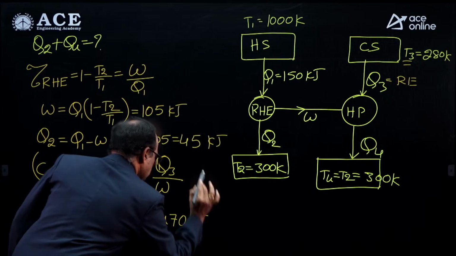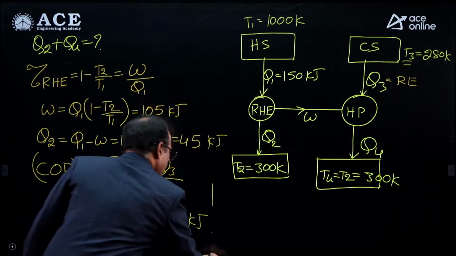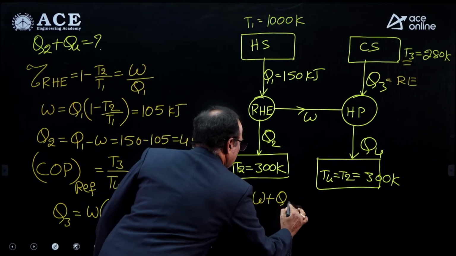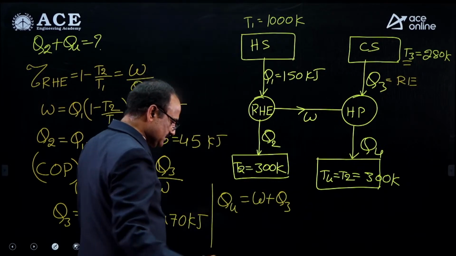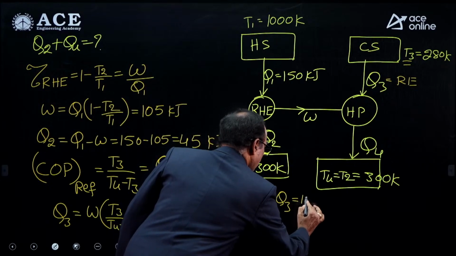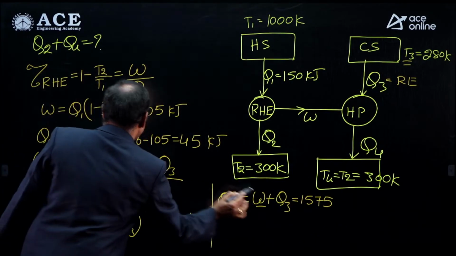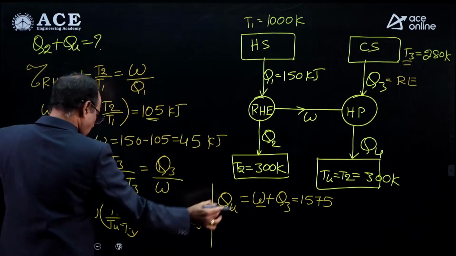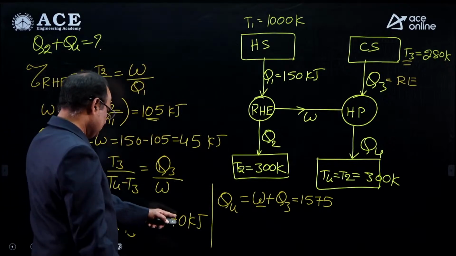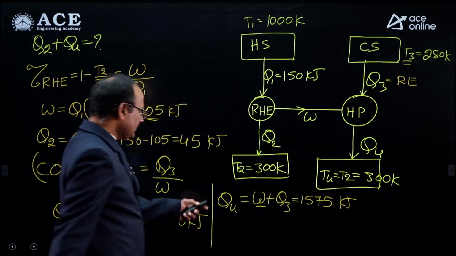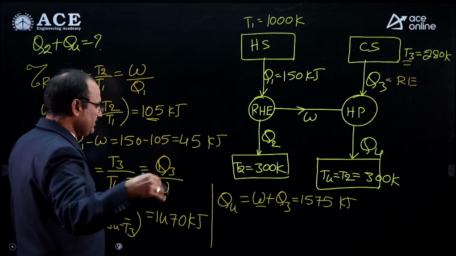This will give Q3 as 1470 kilojoules. Then what is Q4? Q4 equals W plus Q3, from the energy balance equation. W we already got as 105 and Q3 as 1470, so it is 1575 kilojoules. That is the heat rejected by the heat pump as a refrigerator.